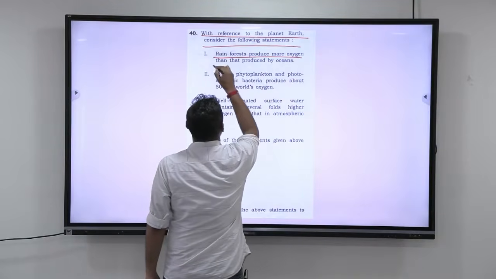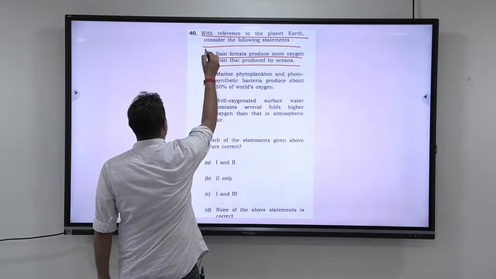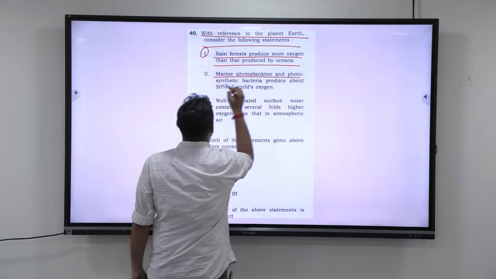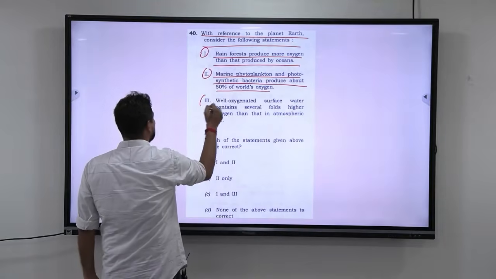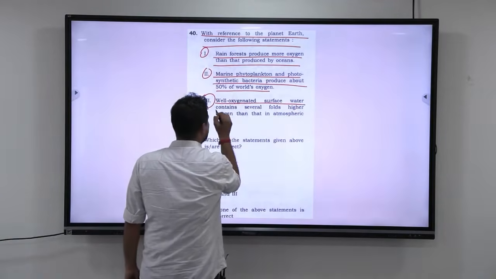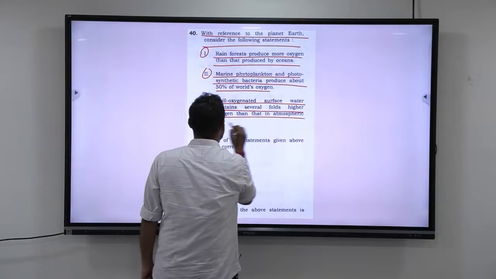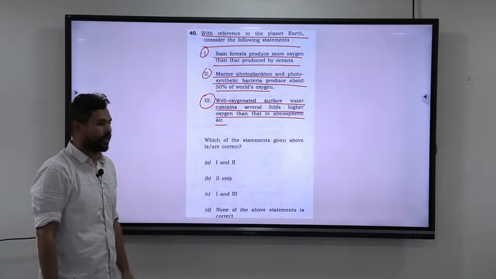Rainforests produce more oxygen than that produced by oceans. This is the first statement. The next is marine phytoplankton and photosynthetic bacteria produce about 50% of the world's oxygen. This is the second statement. The third one is well oxygenated surface water contains several folds higher oxygen than in the atmospheric air. Okay, let us come one by one.